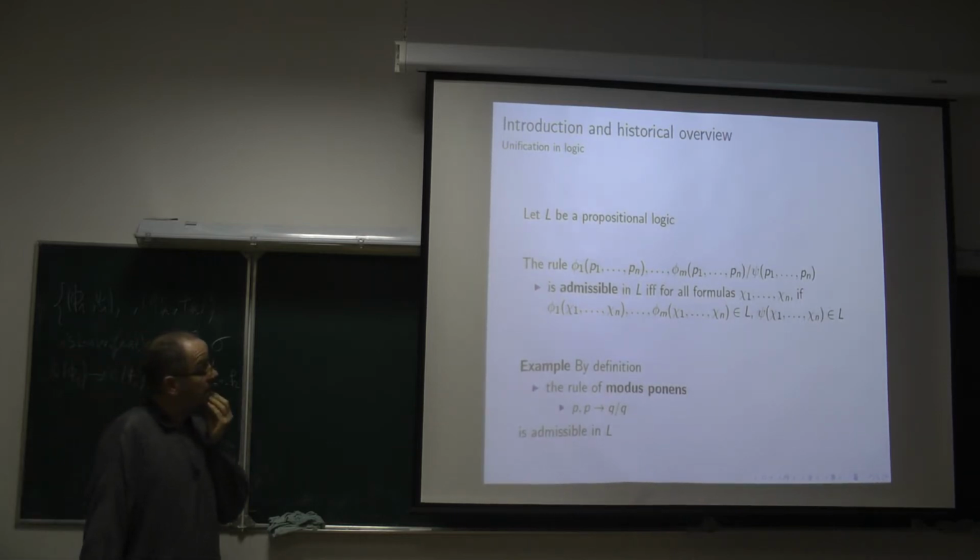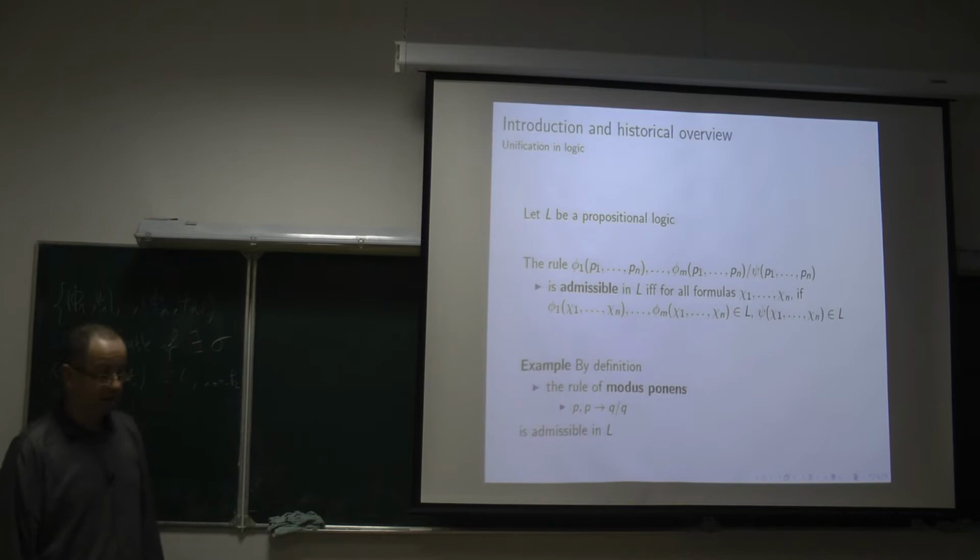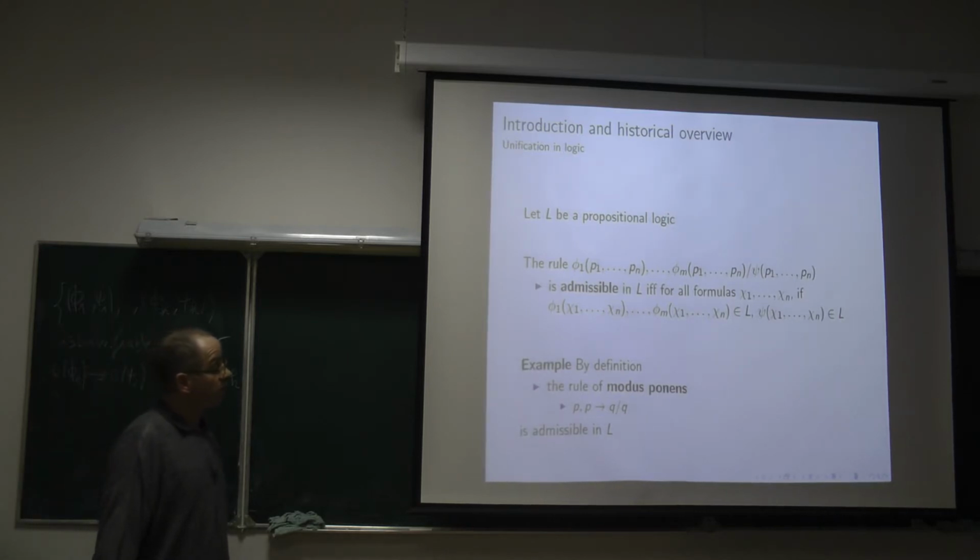So it is a very important problem to be able to decide if a given inference rule is admissible.